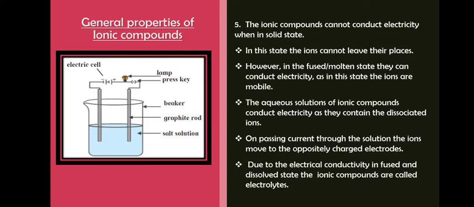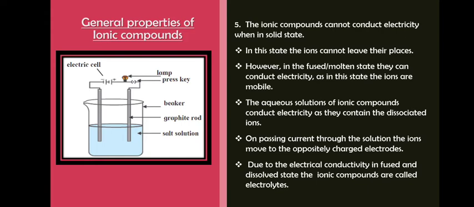On passing the current through the solution, the ions will move to the oppositely charged electrodes. So positive will move toward the negative electrode and the negative will move toward the positive electrode. Followed? Due to the electrical conductivity in fused and dissolved state, the ionic compounds are called electrolytes.